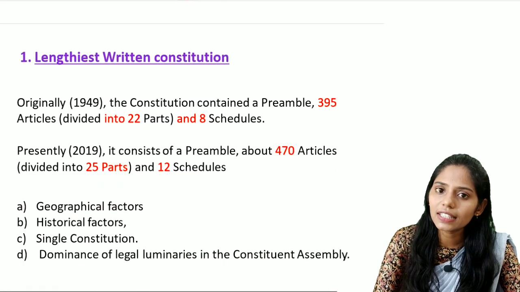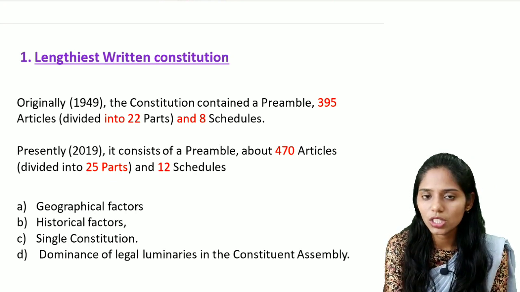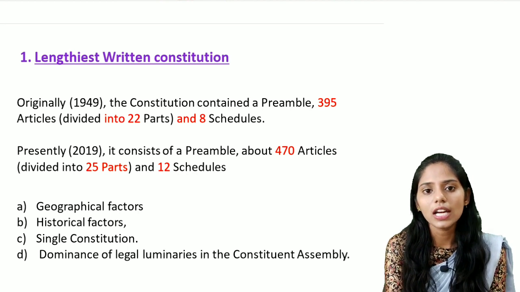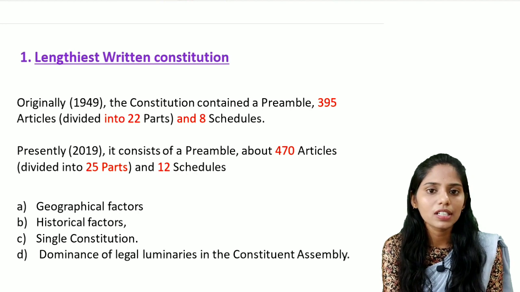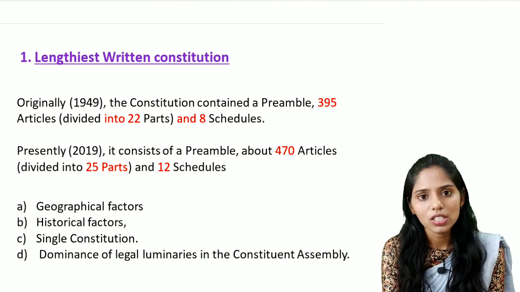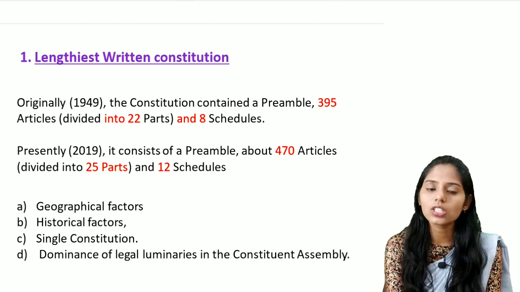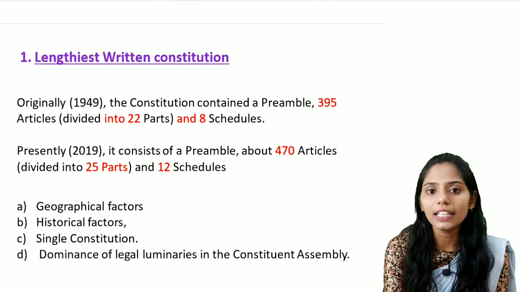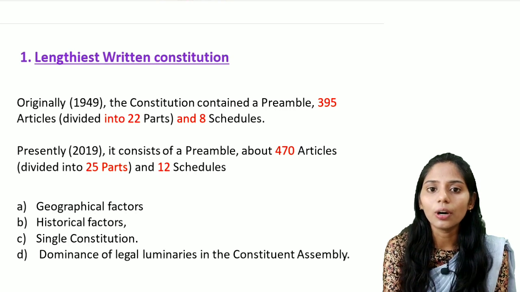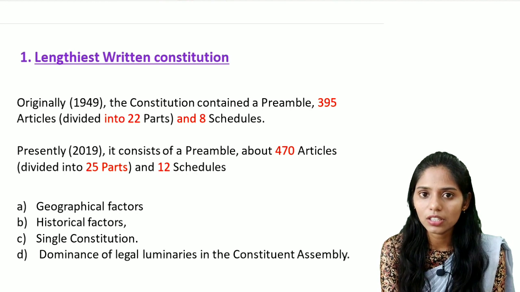The first one is the lengthiest written constitution. If you are talking about constitutions, mainly there are two types. The first one is the written constitution and the second one is the unwritten constitution. An example of a written constitution is the American Constitution, and the unwritten constitution is the British Constitution. The Indian Constitution is a written constitution and it is very lengthy, because the provisions are written in detail and clearly elaborated, so this is a very lengthy constitution.